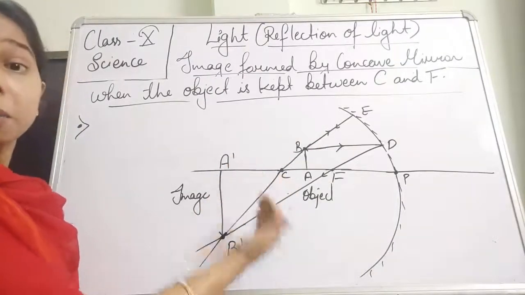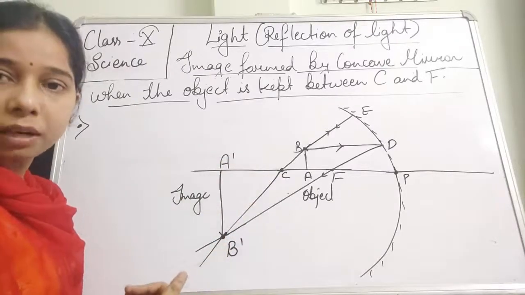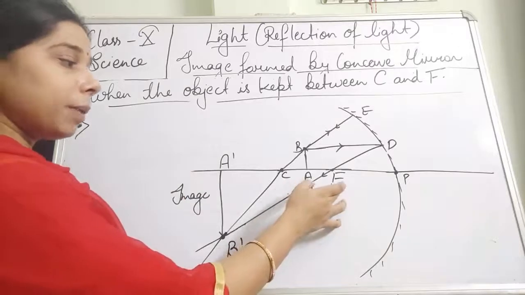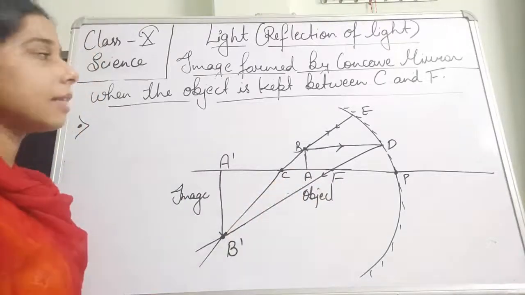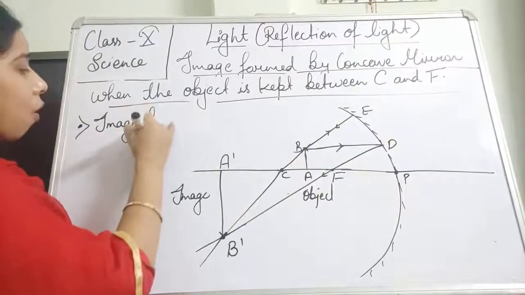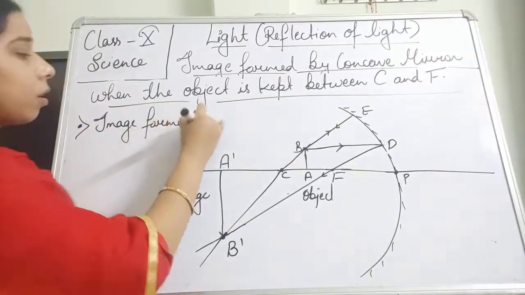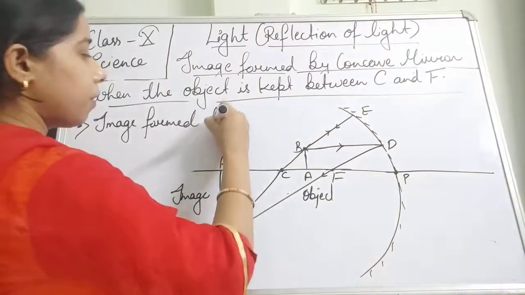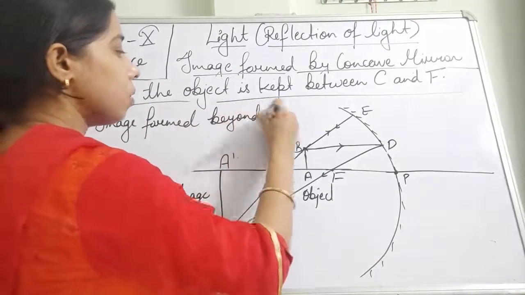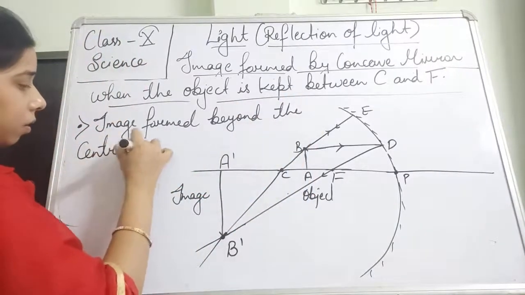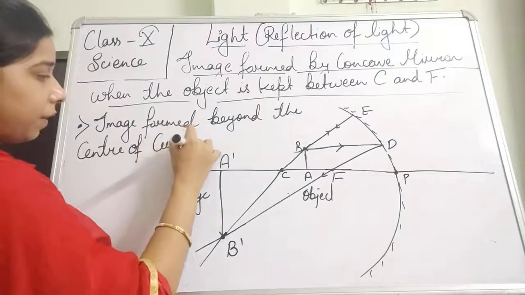So the image formed when the object is kept between F and C, between focus and center of curvature, is formed beyond the center of curvature.